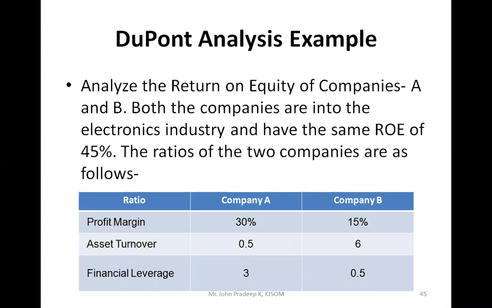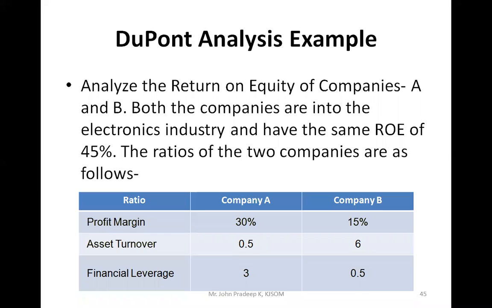But if you go there and check individually, you can find out. Company A has a higher profit margin, which means they're able to sell at a higher margin, but company B has a lower profit margin. And in asset turnover ratio, who is using their assets very well? That is 0.5 for company A, and company B is 6. So which company is better?